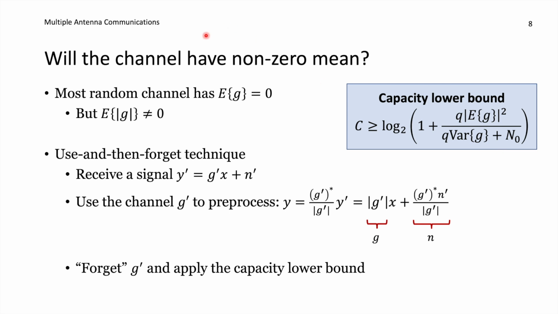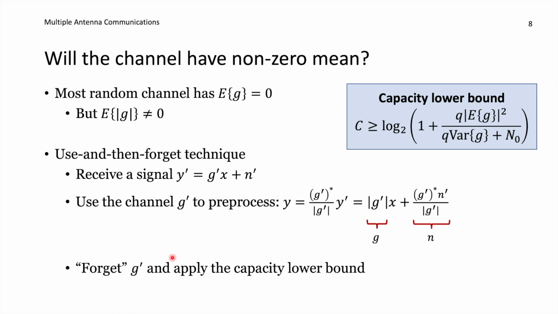And that is why we call this the use and then forget technique, because the receiver knows something about the channel. It could be g prime, it could be something else, something that is utilized here to pre-process the received signal, so that we are getting something here that has a mean value that is non-zero. And after we have used that information at the receiver side, we are sort of forgetting about it. We choose to not utilize our information about g hat when we are computing the capacity lower bound, when we are operating our decoding algorithm at the receiver side. And then we can achieve this lower bound.